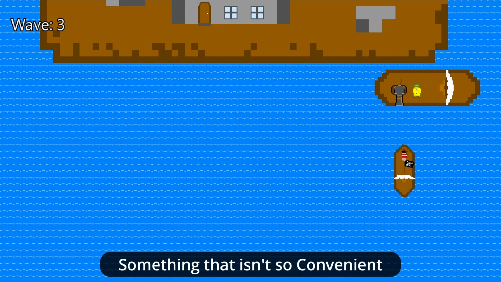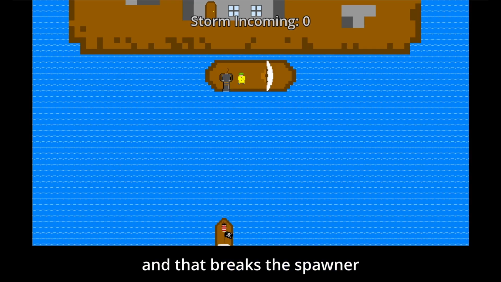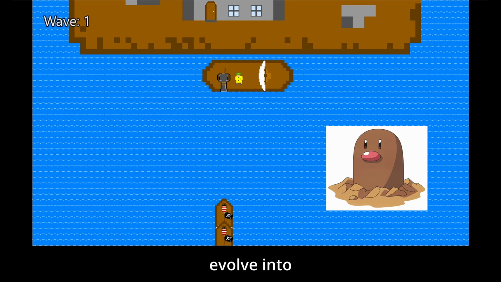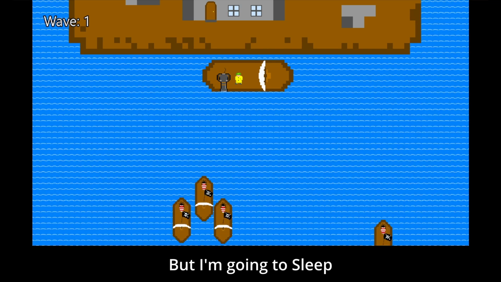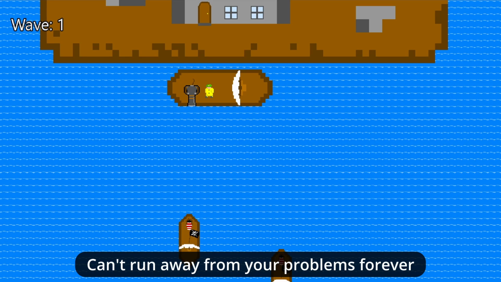Something that isn't so convenient is deciding to make one little change where I increase the spawn rate, and that breaks the spawner, and makes Diglett evolve into Dugtrio. But I'm going to sleep, so I'll just pretend this never happened. Day 4, I apparently did nothing. So next is day 5, can't run away from your problems forever.